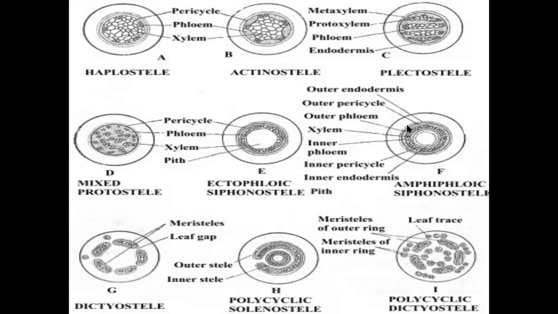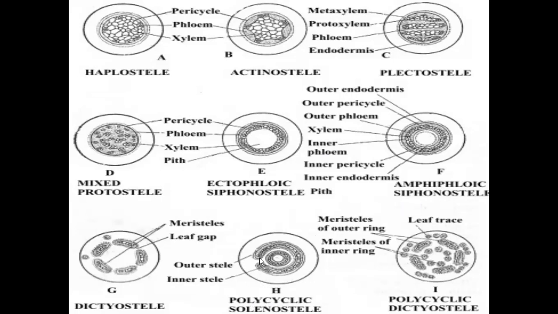In this steel, two phloems are present in a siphon-like structure. One is inner phloem, second is outer phloem. Two phloem tissues present in this siphon-like structure is called amphiphloic siphonosteel. And the third one is solenostele.